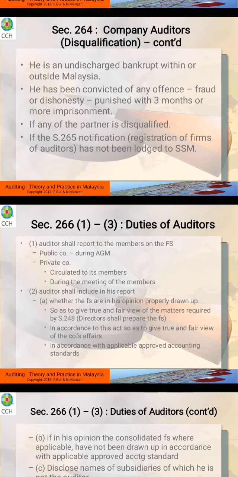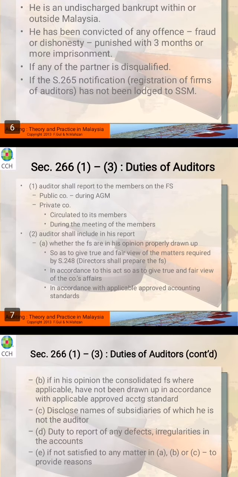So what are the auditor's duties according to the Act? Number one, you as the auditor should report to the members on the financial statement. As we know, the auditor is appointed in order to report to the members on the financial statement. So where do they have to report? For a public company, they have to report during the AGM. For a private company, all this information should be informed or circulated to the members during the meeting of the members.